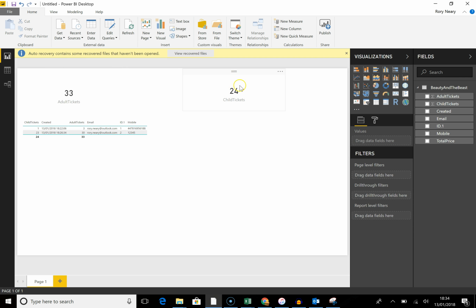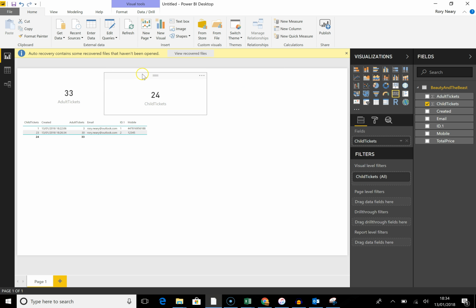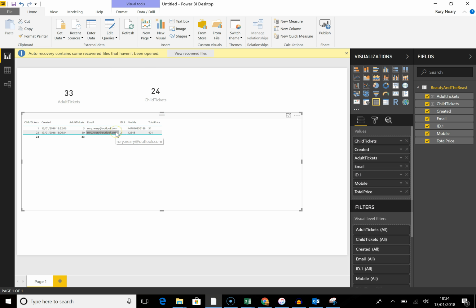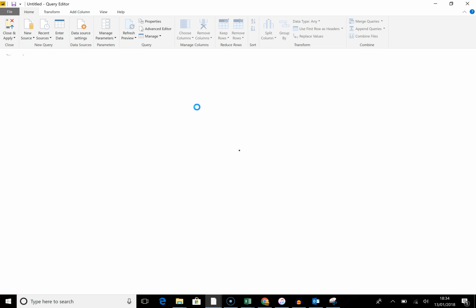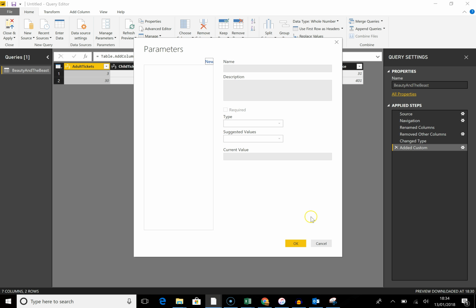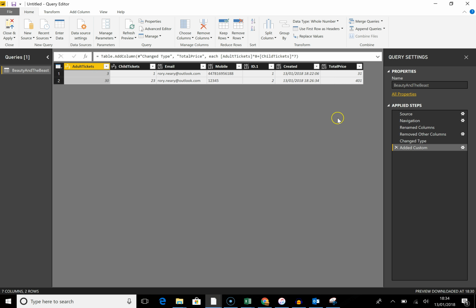At this point you could spend hours on making the most gorgeous list, but I don't fancy doing that. And the total price I quite fancy bringing into there as well. That'd be quite a good one. In fact, one of the mistakes I made on the price was I didn't turn it into a number field. I'm going to put a whole number.